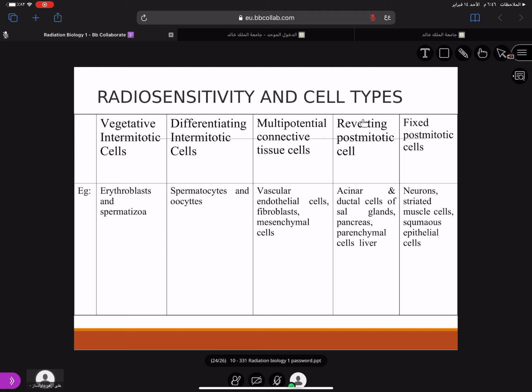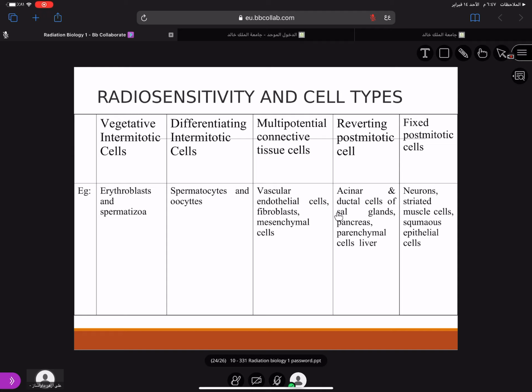Also, you will notice that salivary gland cells are only slightly radiosensitive. Okay, salivary gland cells are not very radiosensitive. You have to remember this. But still, in many patients, in 100% of the patients undergoing radiotherapy, you will find there is loss of salivary secretion.